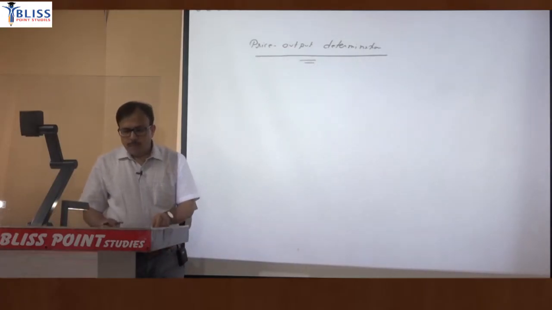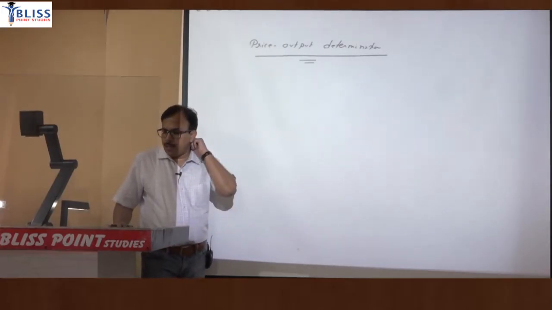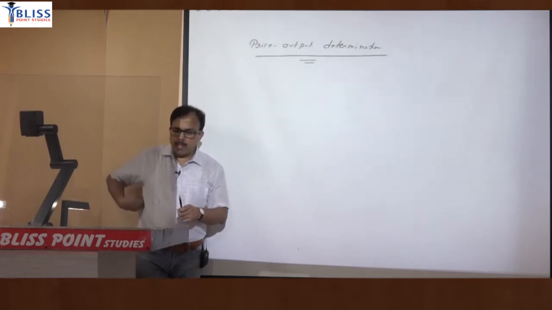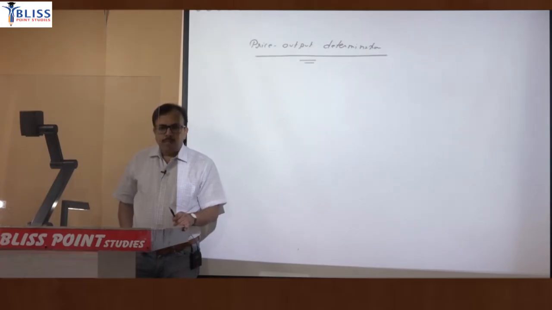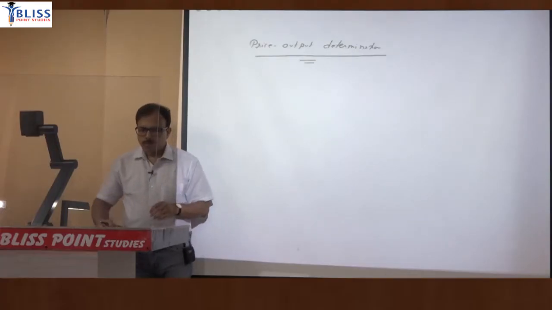The firm is in equilibrium when the firm in market, so we are studying perfect competition market, the firm is in equilibrium when it maximizes its profit, which is defined as difference between TR and TC, difference between revenue and cost.